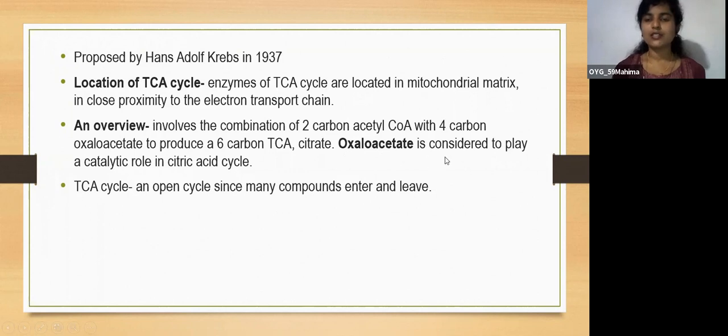So here oxaloacetate is considered to play a catalytic role in the citric acid cycle. And the TCA cycle is an open cycle since many compounds enter and leave. It looks like a closed cycle, but it is an open cycle since many compounds enter and leave.